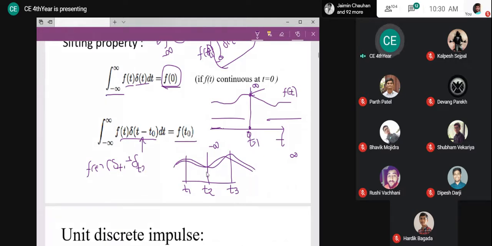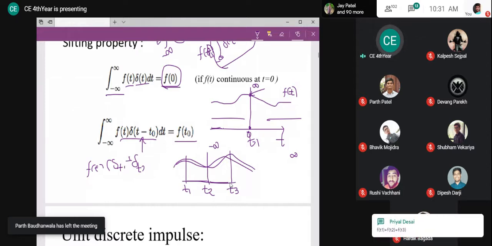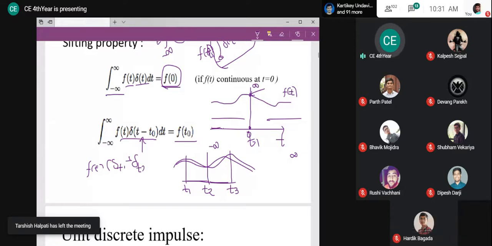It has a value just an instant before t1, just an instant after t1. All the instances are available. At t2 also I have the values. Again, I have all the values here. Now, if I am multiplying with 3 impulses only, what exactly will my output be? Suppose I am multiplying with 3 impulses. Can I say what I am getting is f of t1 plus f of t2 plus f of t3?